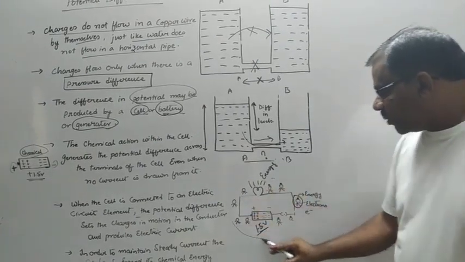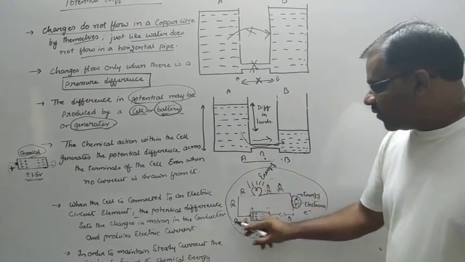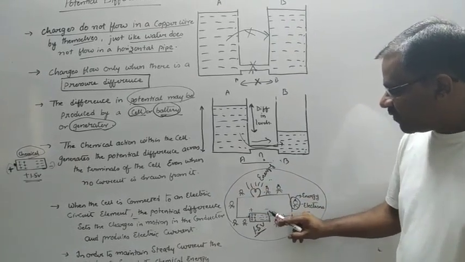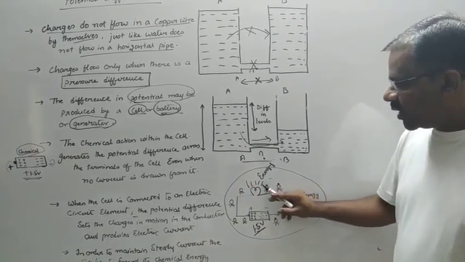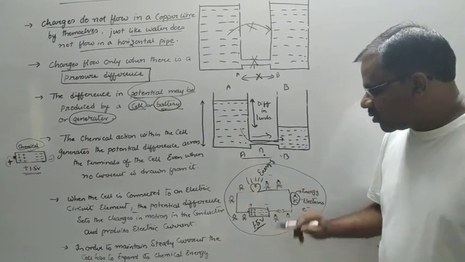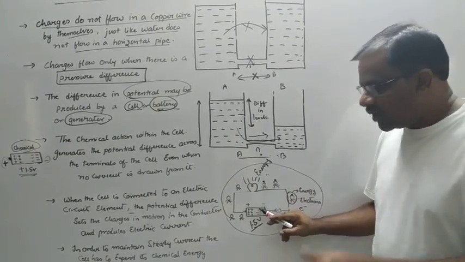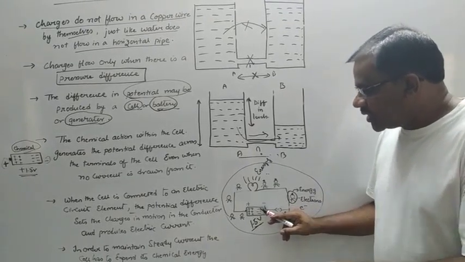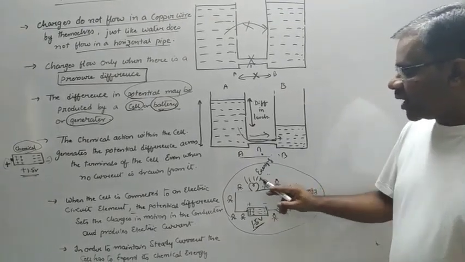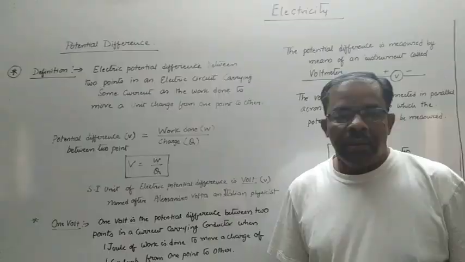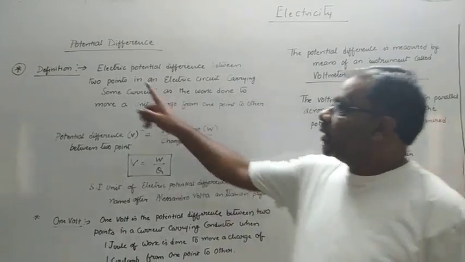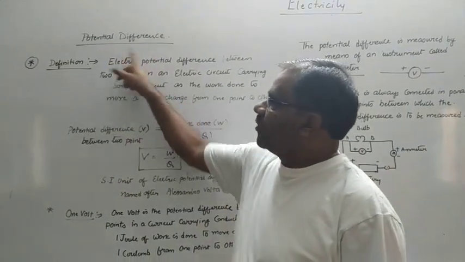What is important to note here is, if there is potential difference across the ends of a cell, it keeps on expending its energy and the bulb will be continuously glowing. If the potential difference is not maintained, that means if the chemical within the battery is not existing anymore, the cell will not work and the bulb will not glow. So let us now learn the actual definition of potential difference.